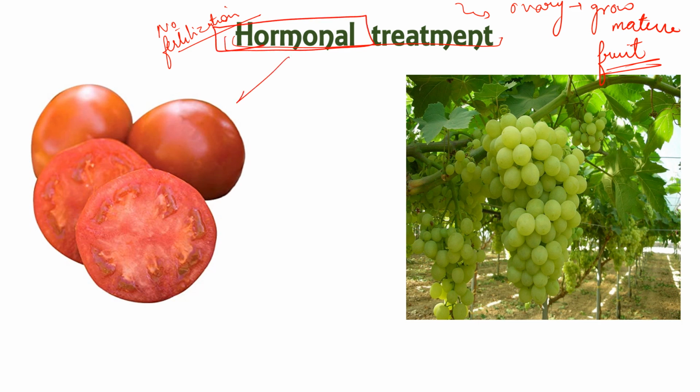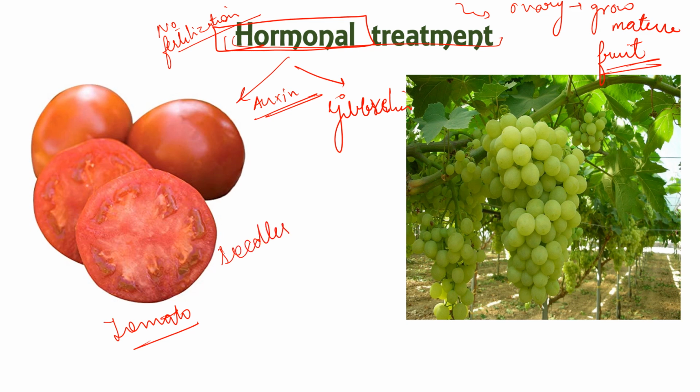That hormone can be auxin or gibberellin; it can be either of the two. In the case of tomato, you can see that the tomato is seedless. If you want to make a seedless tomato, auxin is given to the plant and it will initiate the maturation of the ovary without any seed production. While if you want to make a seedless grapevine, you have to give gibberellin to the grapevine.